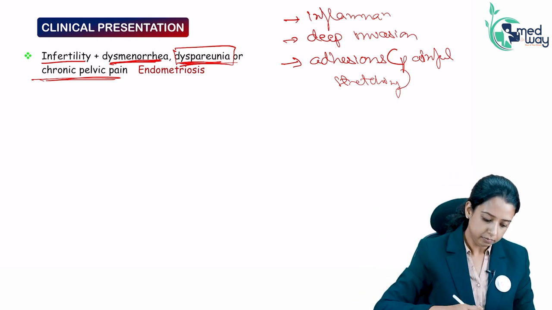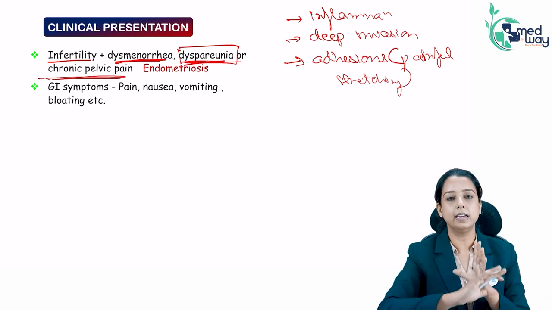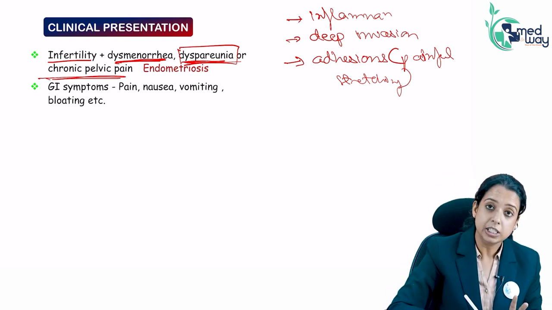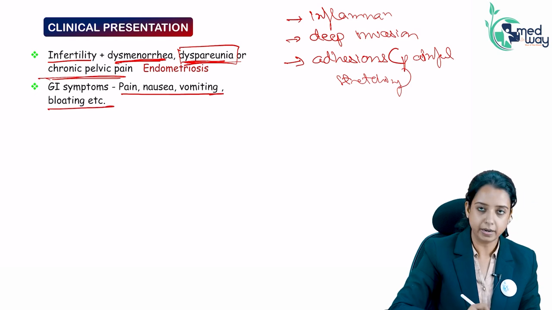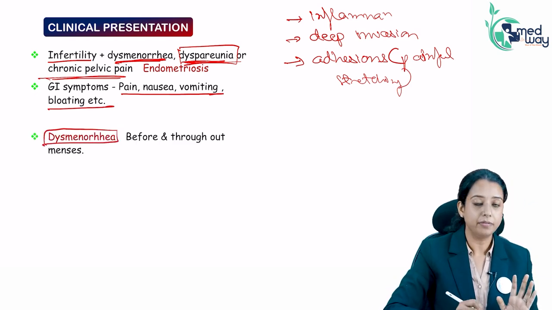Other than that, if it is located in the colon, the GI area, it can cause pain, nausea, vomiting and bloating also. Dysmenorrhea is very characteristic of endometriosis.